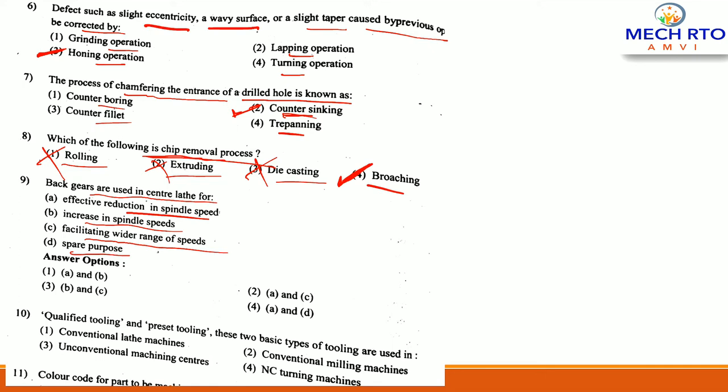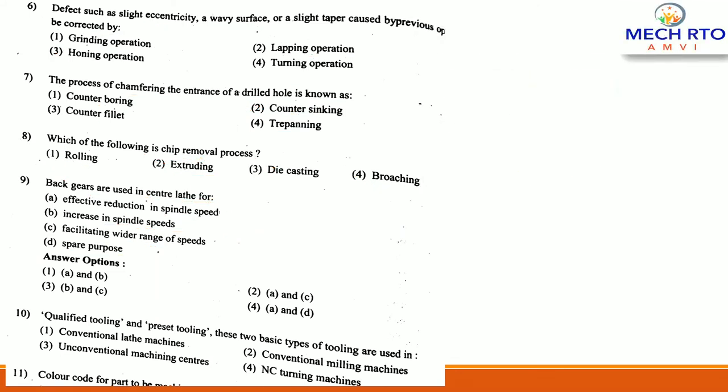So this is the right option, and this is also right. We get reduction in spindle speed, and that's what facilitates a wider range of speed. So here the correct answer would be A and C.